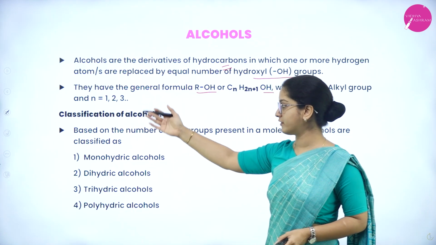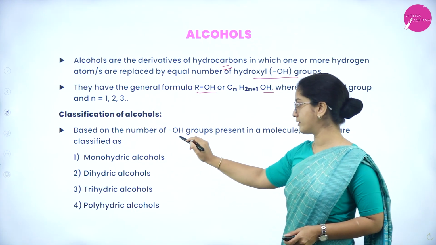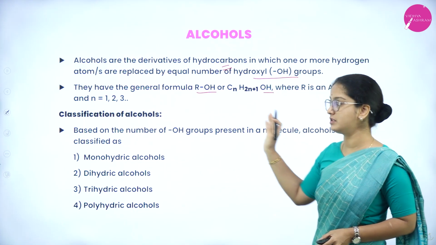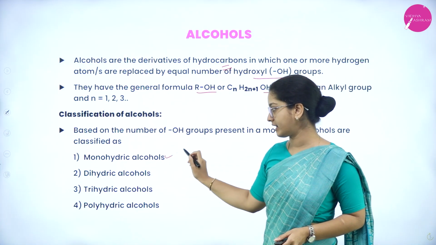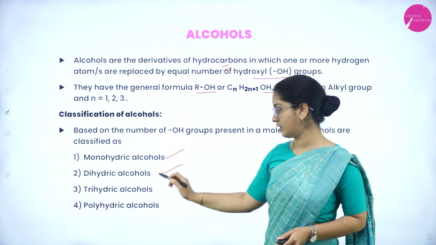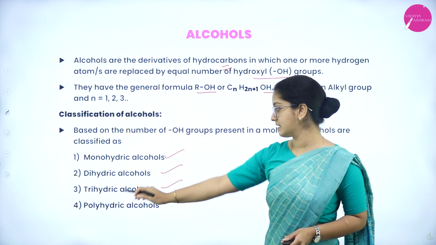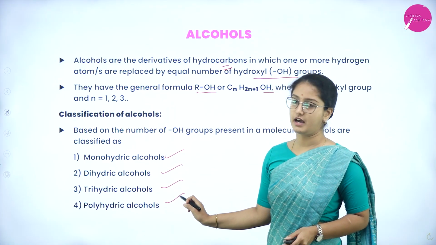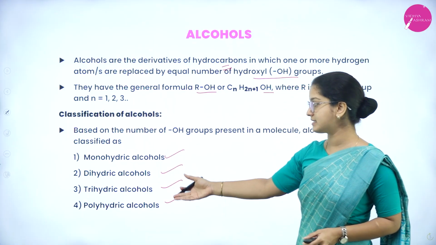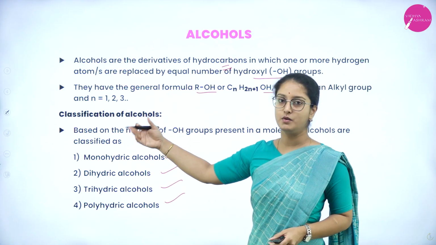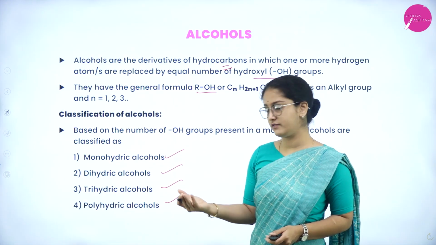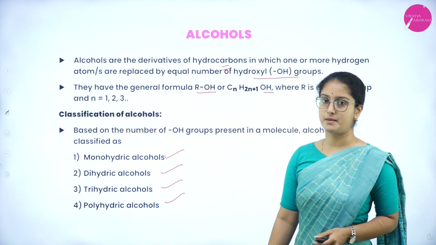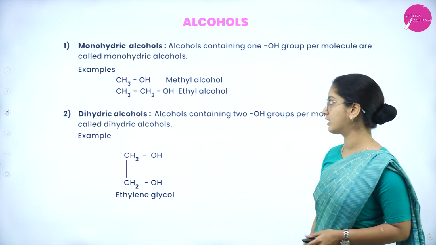So classification of alcohols are based on number of OH groups present in a molecule. So alcohols are classified into monohydric alcohols, dihydric alcohols, trihydric alcohols, and then polyhydric alcohols. So its name says whether it consists of one alcoholic group or two or three or more than three. So let us see with an example what are the classification of alcohols.